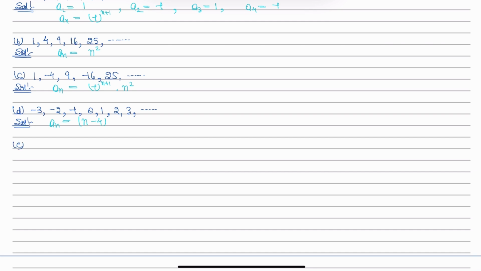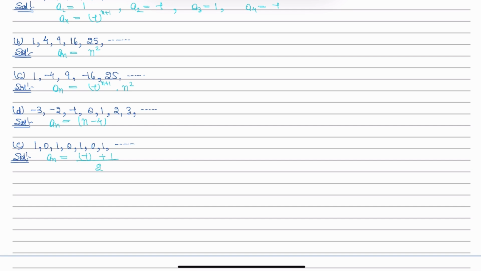The next part is 1, 0, 1, 0, 1, 0, 1 and so on. Clearly this is an alternating sequence where every odd term of the sequence has the value 1 and every even term has the value 0. So let us define minus 1 to the power n plus 1, plus 1, divided by 2.